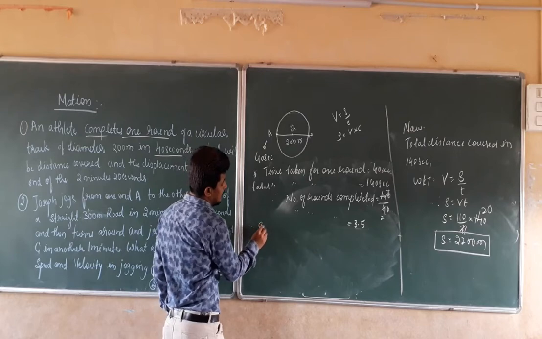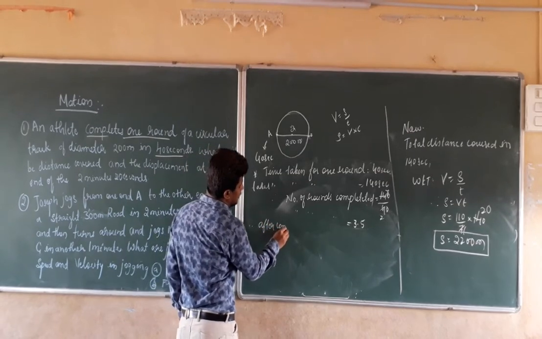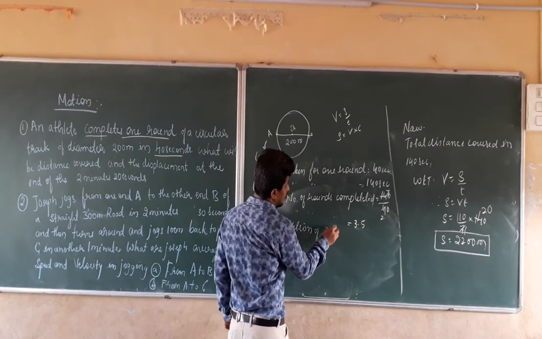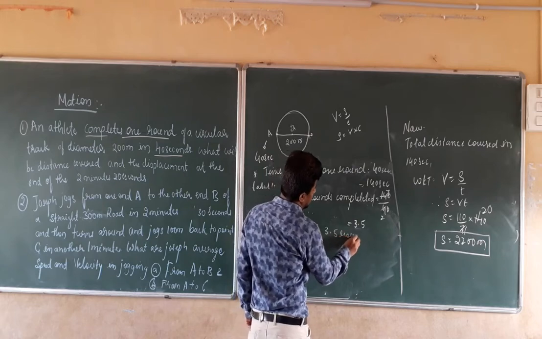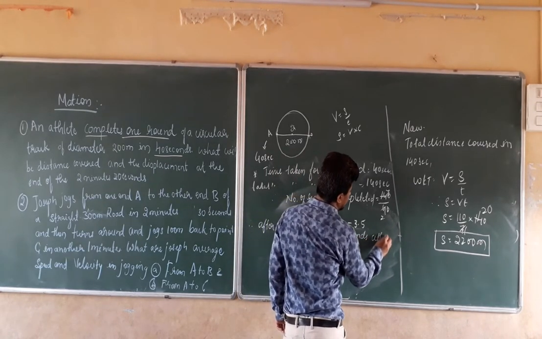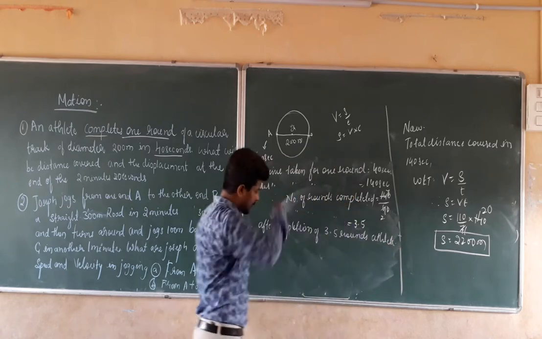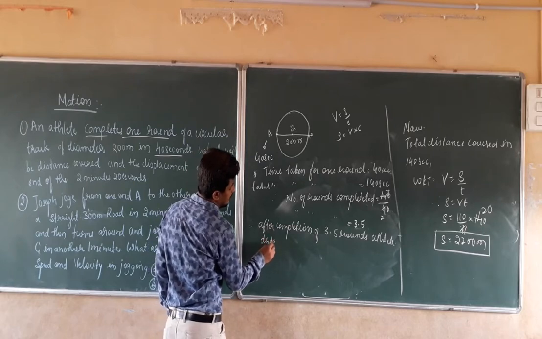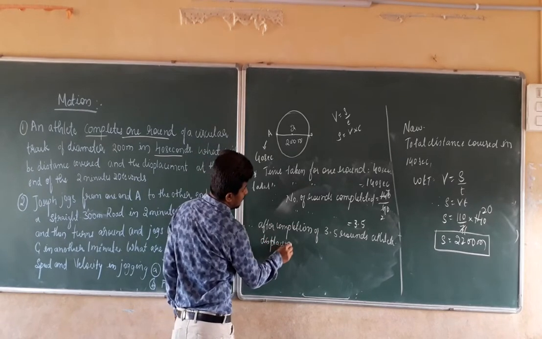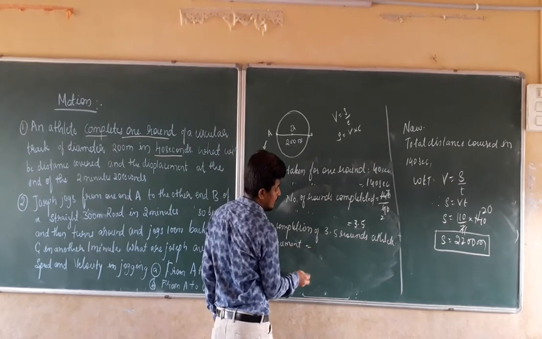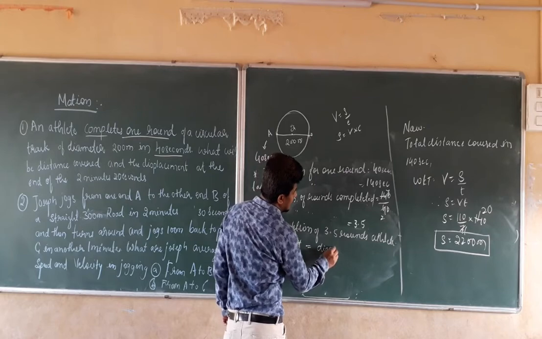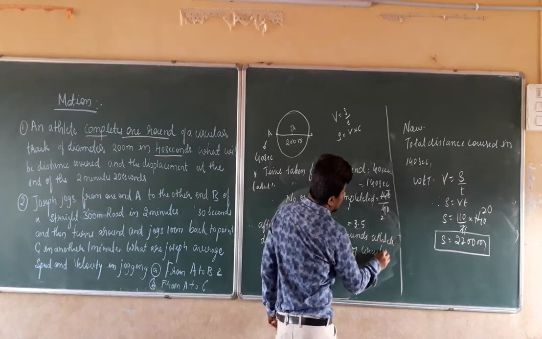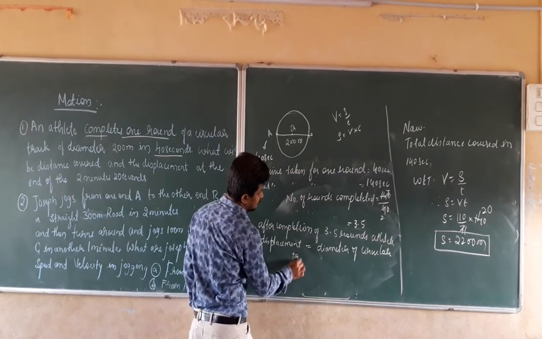So after completion of 3.5 rounds, the athlete's displacement is equal to the diameter of the circular track.